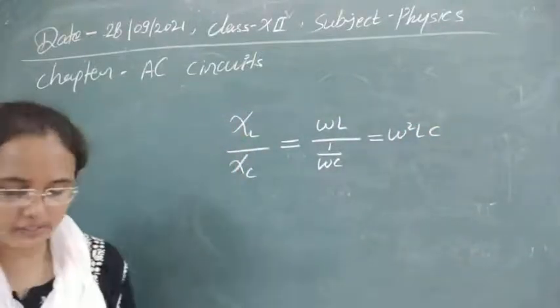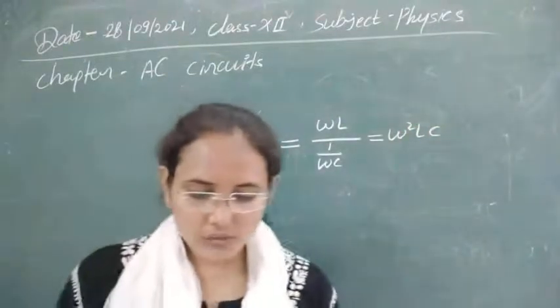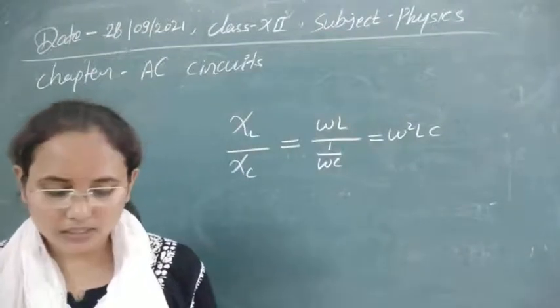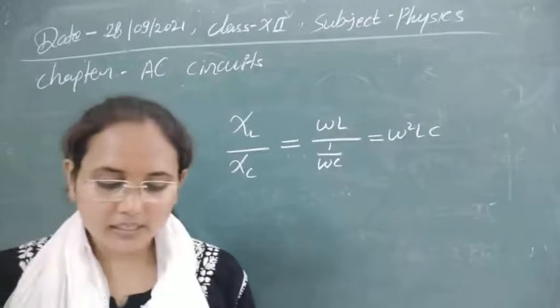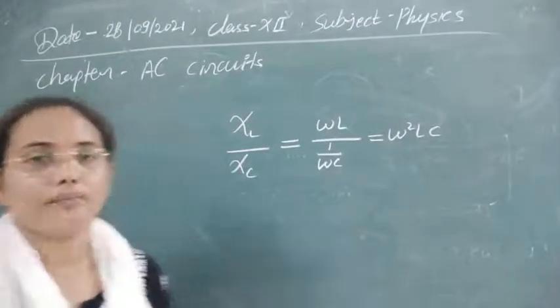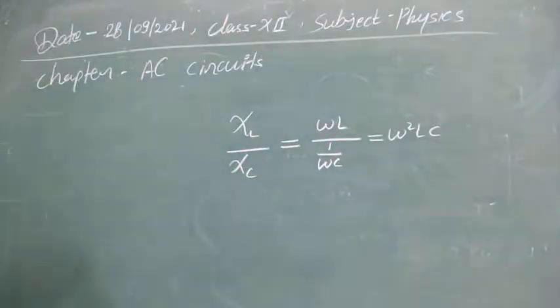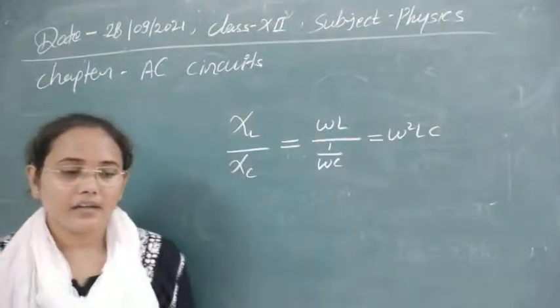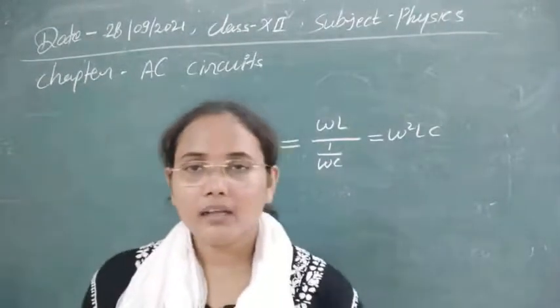Now the next one: an acceptor circuit is, options given, series resonant circuit, parallel resonant circuit, LCR circuit, none of these. Let's see which option is correct. The series LCR circuit has a different property.